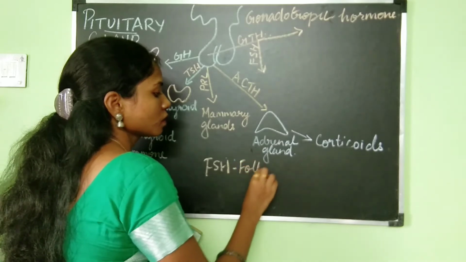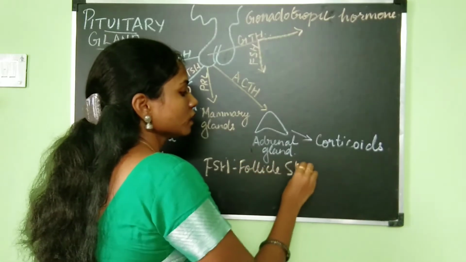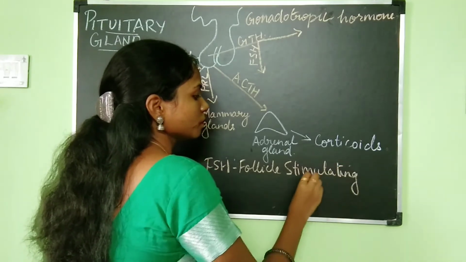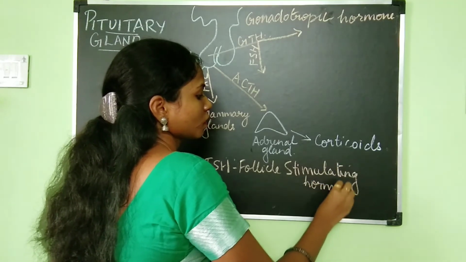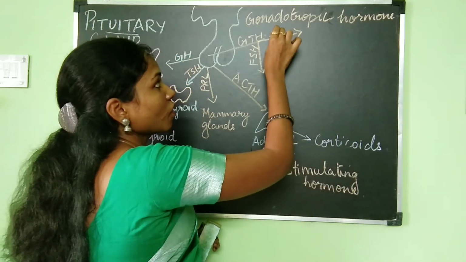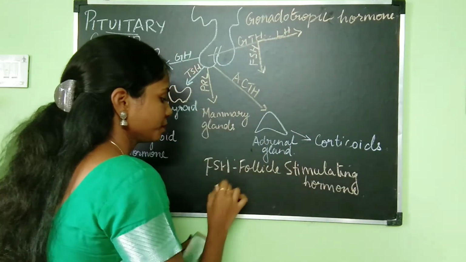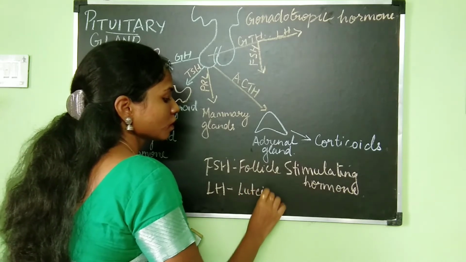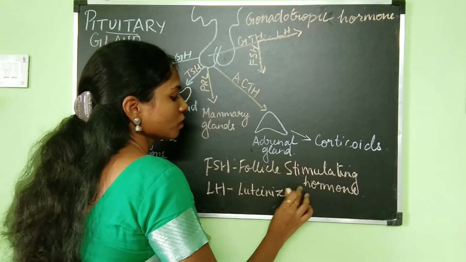FSH is follicle stimulating hormone. And the next hormone is LH, which is luteinizing hormone.